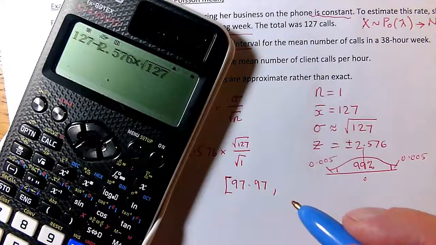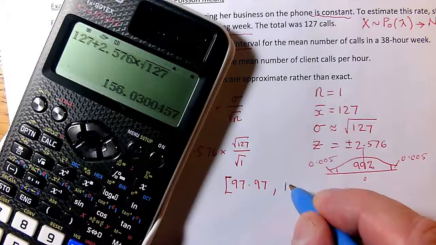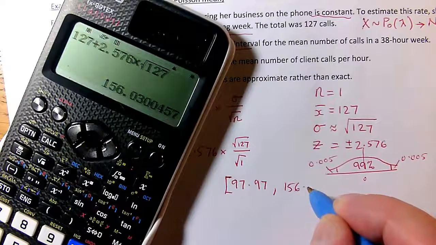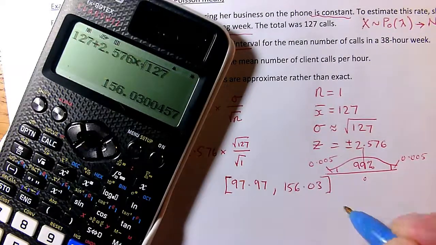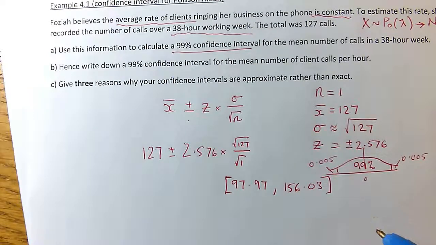So I'm going to get a plus here. So it's all the way up to 156.03. So that is an interval in which I'm 99% sure that the true mean lies. It's quite wide because I've only got one observation of this. So that's a perfectly good confidence interval.